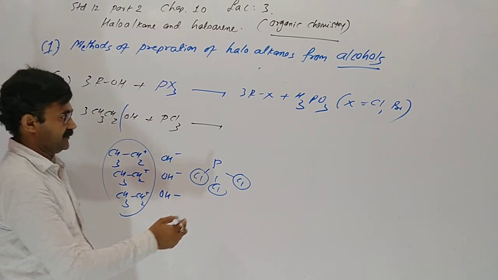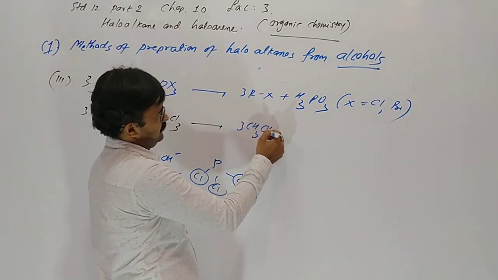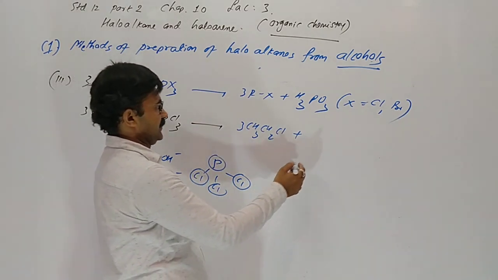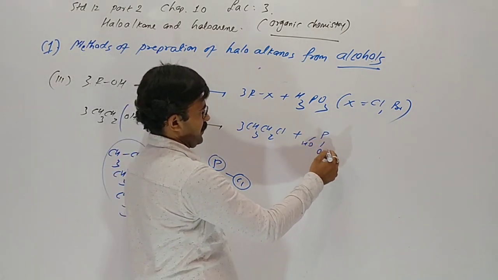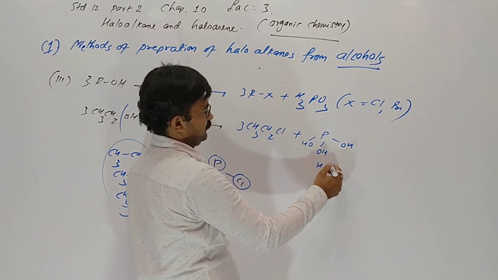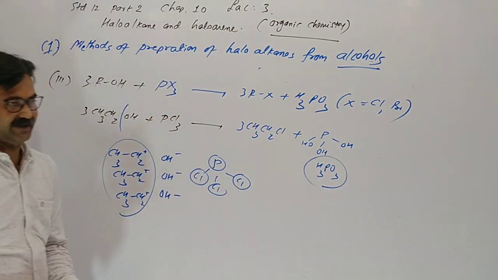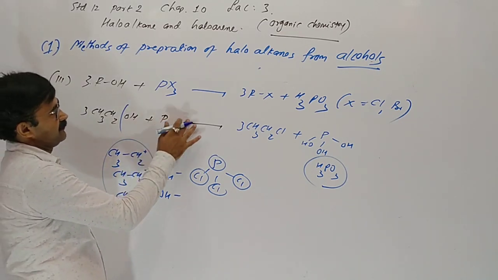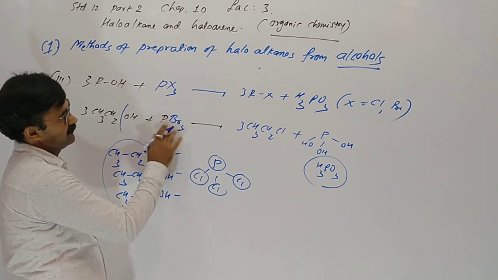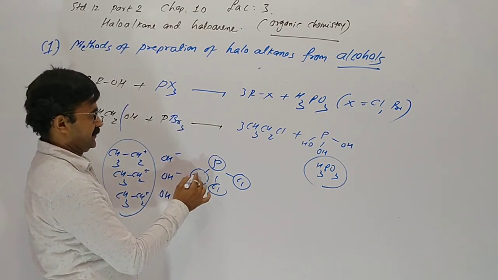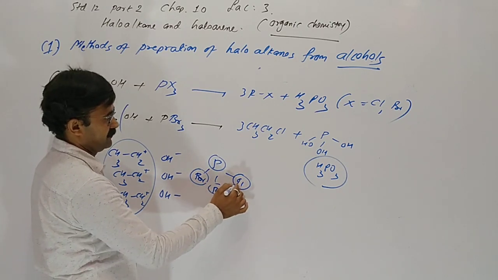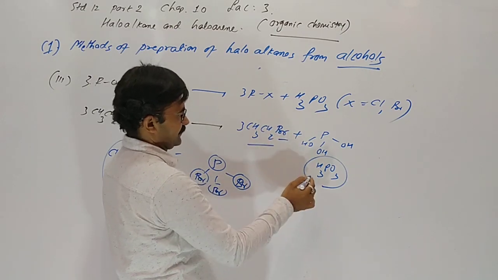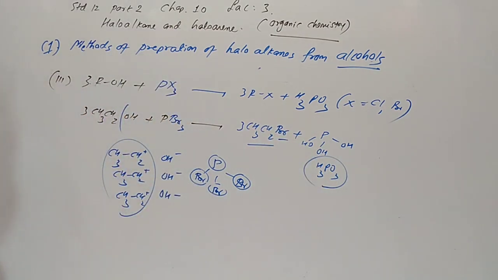The 3 chlorides combine with 3 ethyl groups, so it gives chloroethane. 1 phosphorus combines with 3 OH, so H3PO3, phosphorous acid, is given. Now we take PBr3, phosphorus with 3 bromine. 3 bromine combine here, giving bromoethane, and H3PO3 is our product.